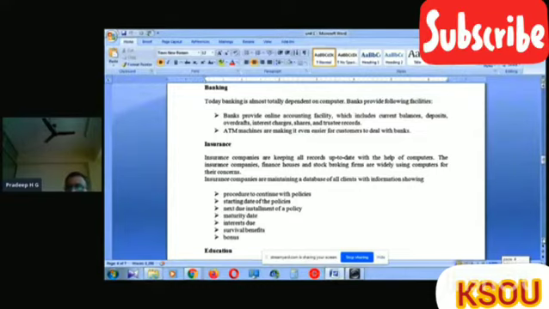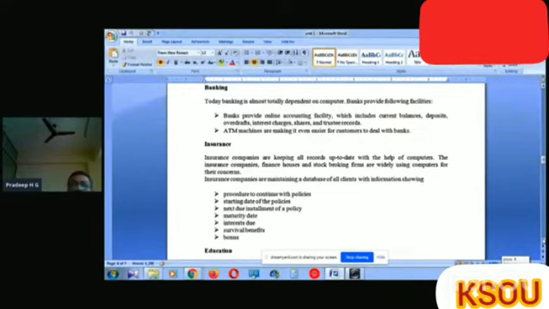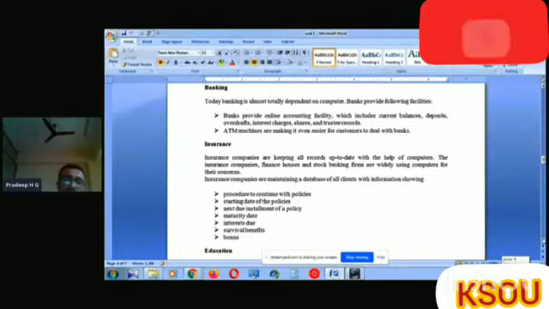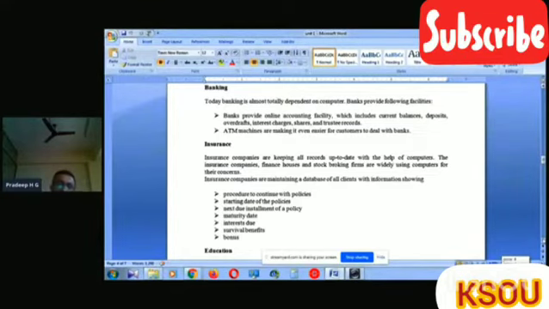Insurance companies, finance houses, and stockbroking firms are widely using computers for their concerns. Insurance companies maintain a database of all clients, with the information shown below: the procedures and rules to continue the policies.